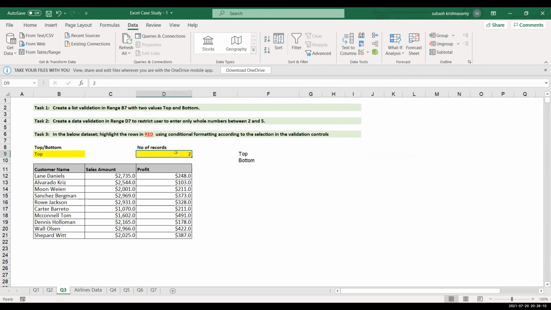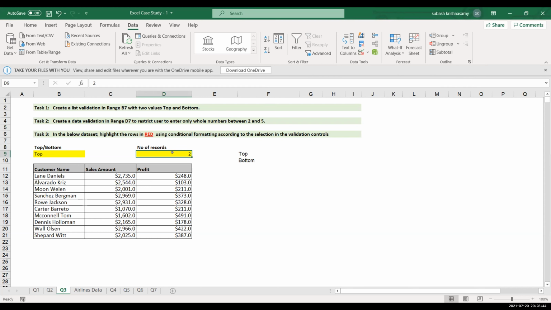So what's the question? Number of records, it was using data validation. If I select top and the number of records here, the following records should be displayed depending upon my selection. This is a data validation so that a person should not enter anything else. The question says you have to make sure that the number should be between 2 to 5 only. I have applied that. So there is no need of the second.